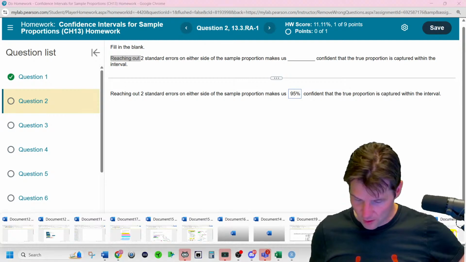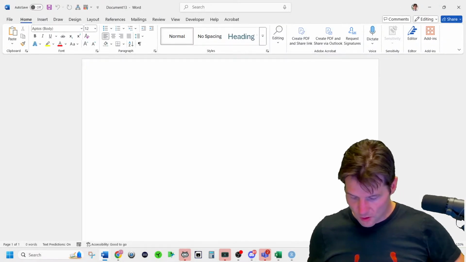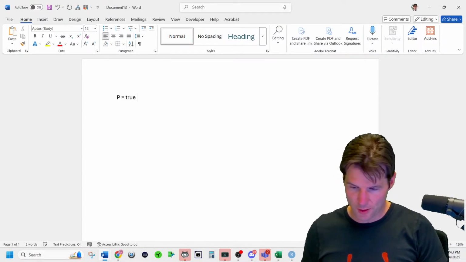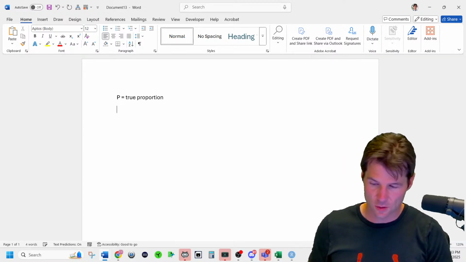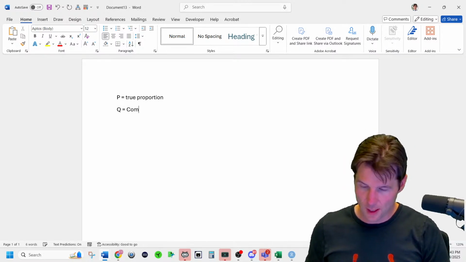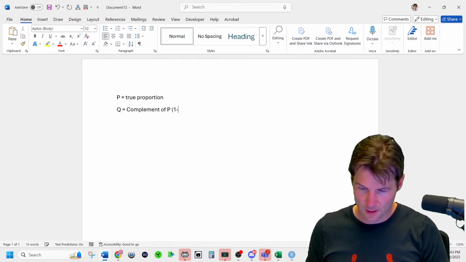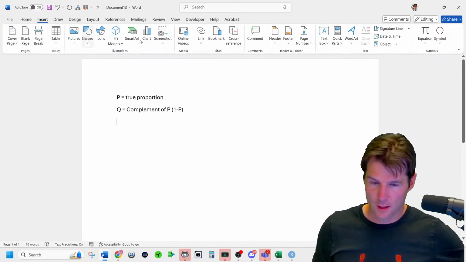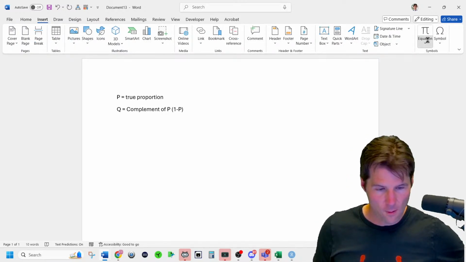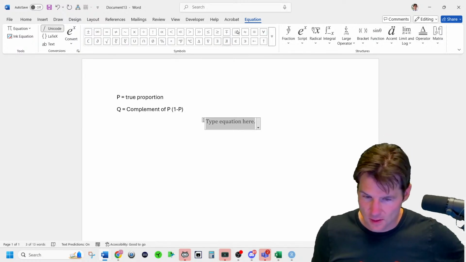Yeah. So in notation, P is the true proportion. Like if you think about the percent of students that are actually in state, that's the true proportion. Q is the complement of P, which is 1 minus P. And then P hat is the sample proportion.